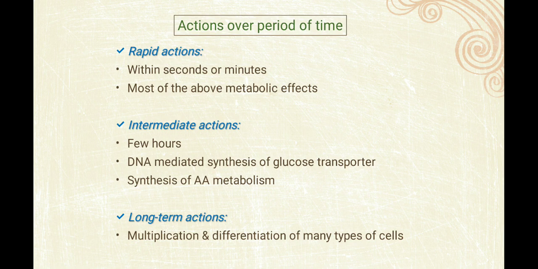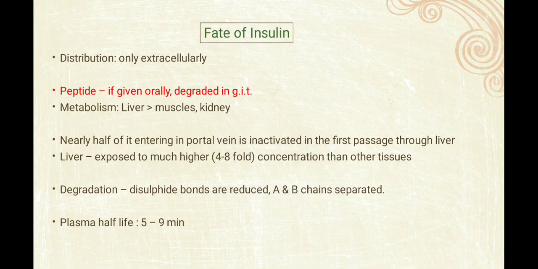So these are the actions, and ultimately what is the fate of insulin? It is generally distributed extracellularly. If given orally, it is degraded in the GIT. So why is insulin not given orally? It is degraded abruptly in the GIT.